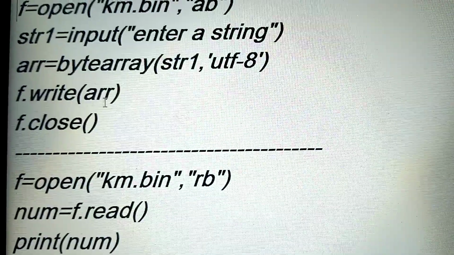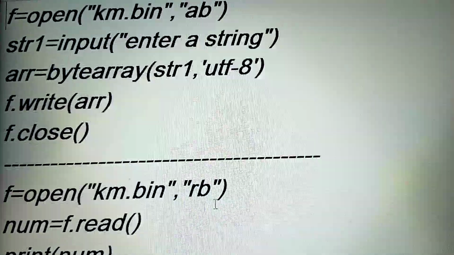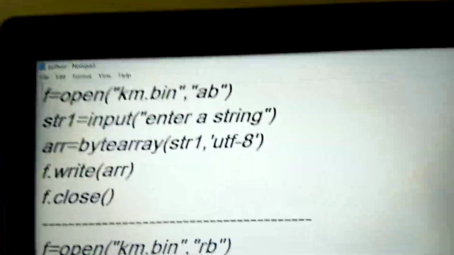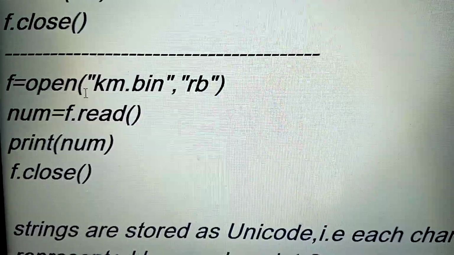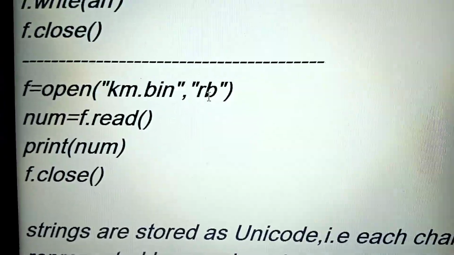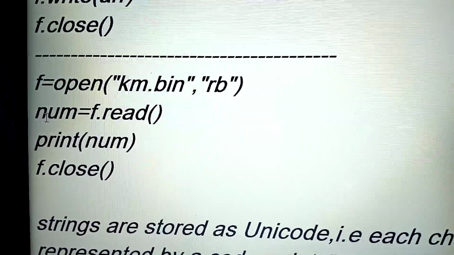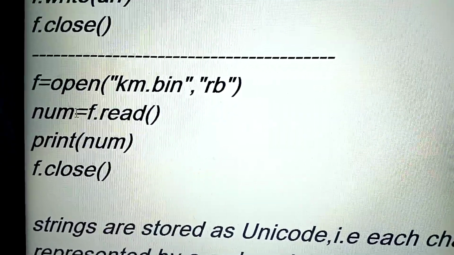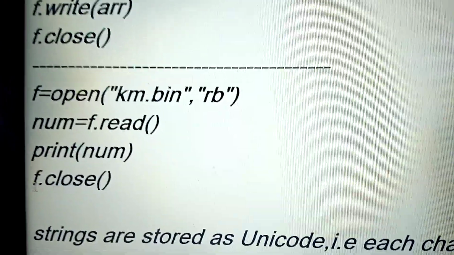Now f.write(arr), we have written that, and f.close. Now we'll come to the read function. What is there in the read function? Same, open, then the name of the file, then the mode, rb meaning read binary file. Nothing new here. We store the result of f.read in a variable, then print num, then f.close.